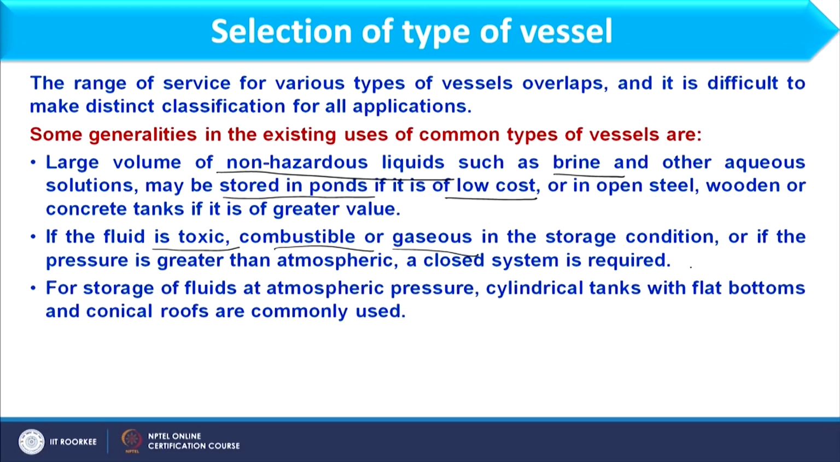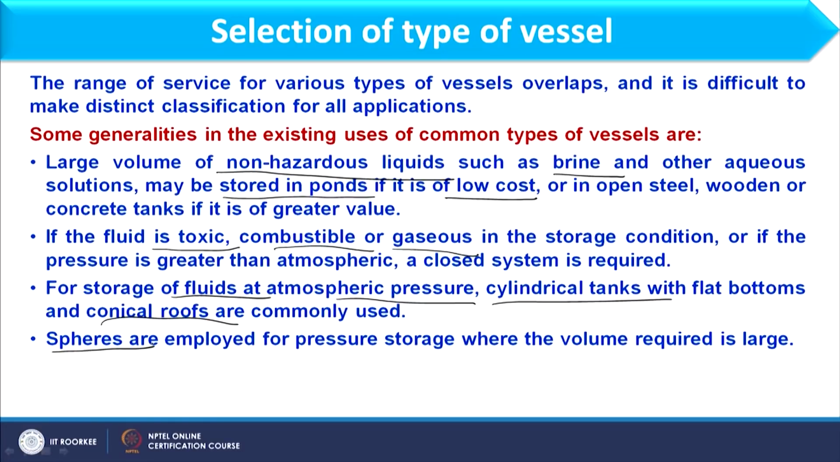The next guideline is for storage of fluid at atmospheric pressure. We can use a cylindrical tank with flat bottom, and conical roofs are also used for that purpose. So, if I need to store the fluid at atmospheric condition, we can use a cylindrical vessel with flat bottom and conical shape.